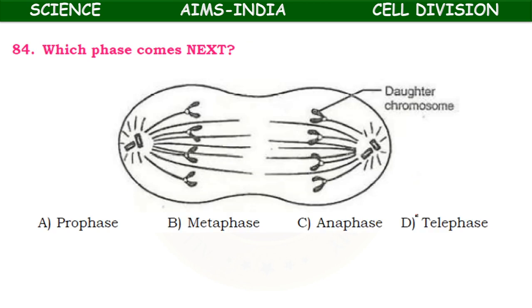Which phase comes next? Here one phase is given, and after that, which phase comes? This phase represents the anaphase. Prophase, metaphase, anaphase, telophase. So here the question is, which phase comes next? It is the telophase.